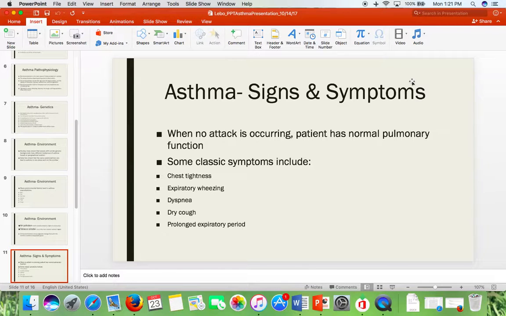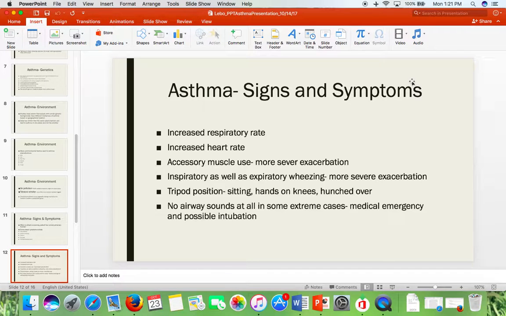So signs and symptoms. When no attack is occurring, the patient has no pulmonary symptoms at all. They have normal pulmonary function. You're not seeing anything until an attack occurs. When the attack does occur, some classic symptoms you might see are chest tightness, expiratory wheezing, dyspnea, dry cough, and a prolonged expiratory period. You're going to see increased respiratory rate and increased heart rate, as I said before, the body's compensating. When it gets extreme, you can also see some accessory muscle use. This is seen very often in kids.